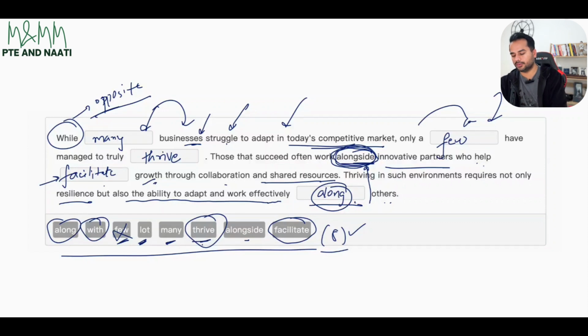So my correct answers would be, while many businesses, only a few have managed to truly thrive, who help facilitate, and then work effectively along others. So these would be my right answers, and this is the reason I'm choosing these correct answers.